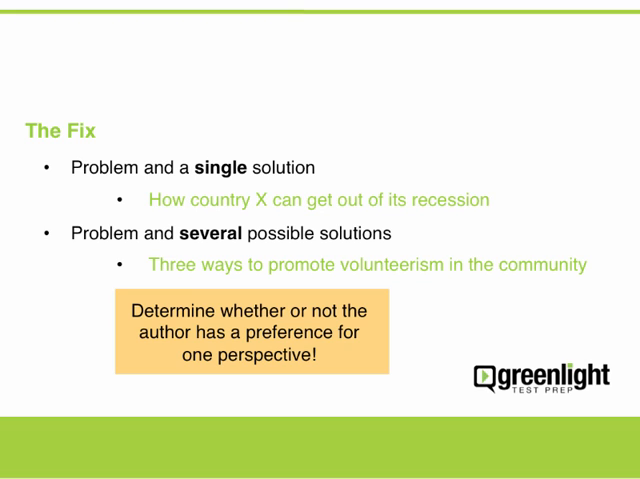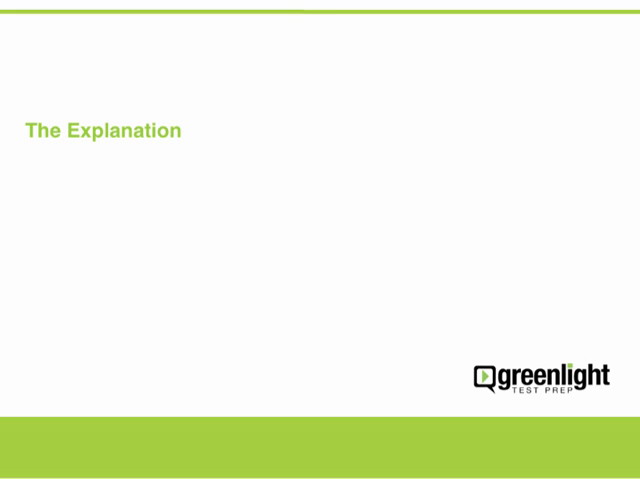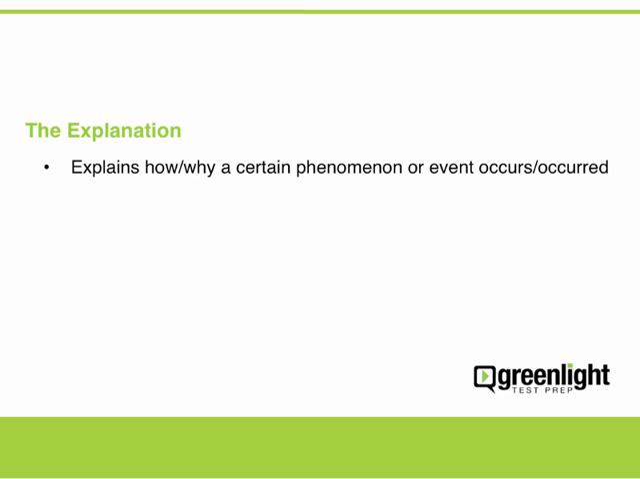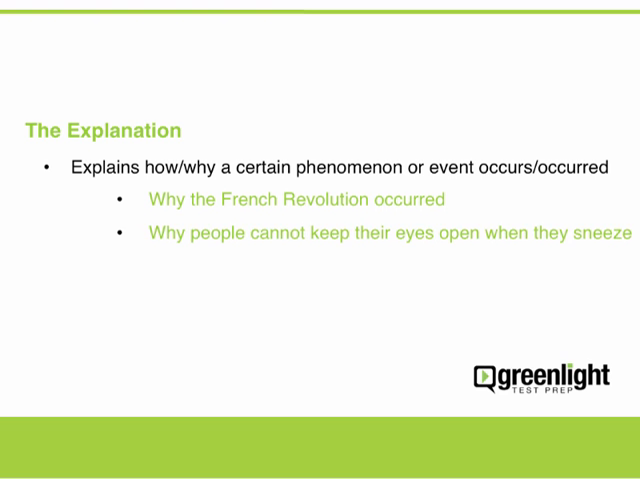Our next theme is the explanation. In these passages, the author describes a certain situation or phenomenon and explains why or how it happens. Some examples of this theme include why the French Revolution occurred, why people can't keep their eyes open when they sneeze, and how salmon are able to travel thousands of kilometers to return to the exact location where they hatched.